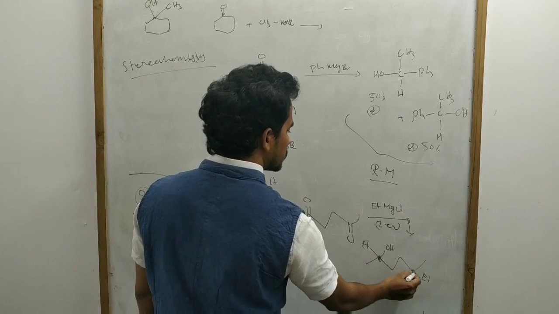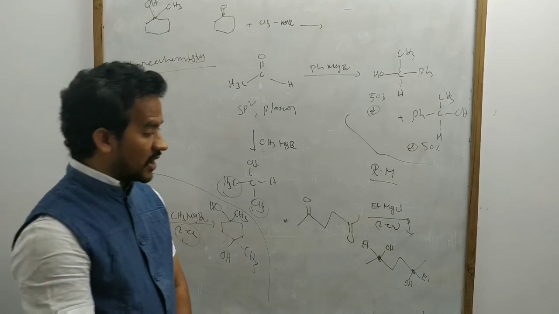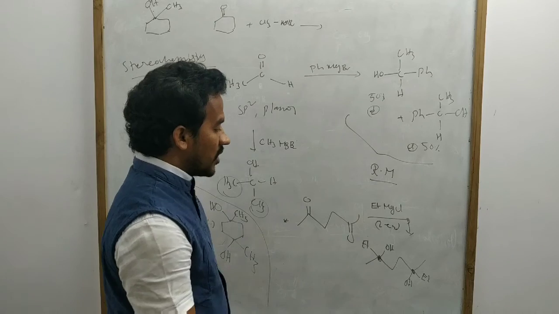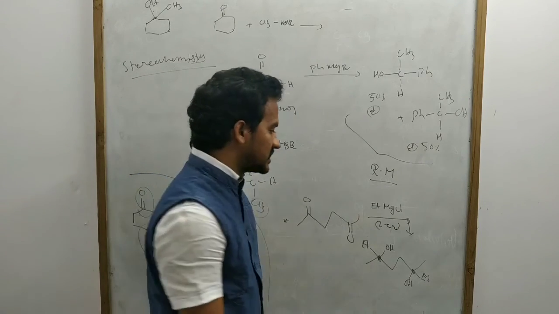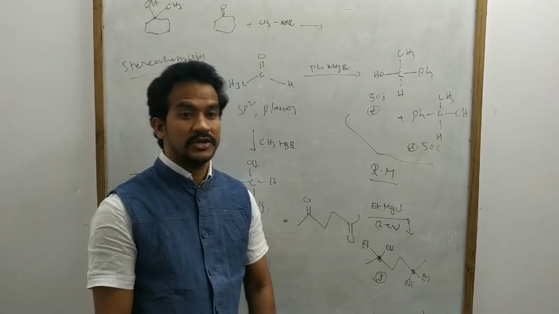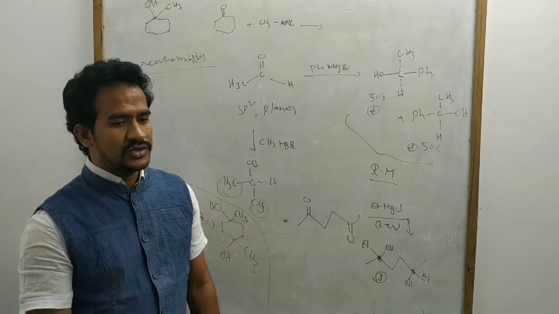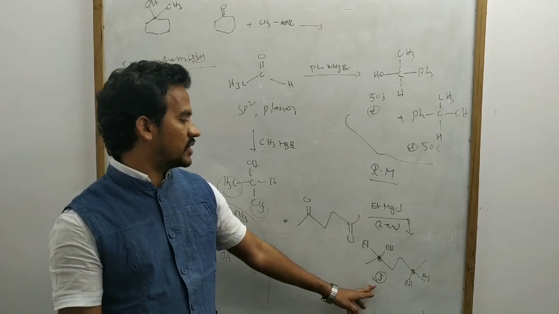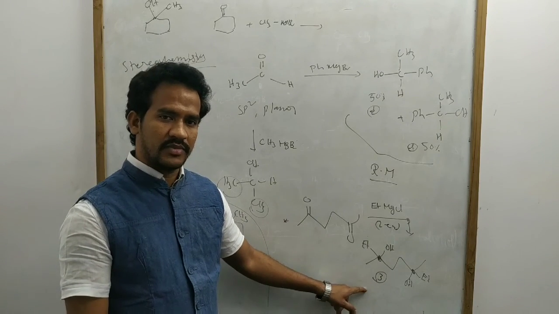For this one, how many chiral carbons? Two chiral carbons, and this compound is symmetrical. A compound with symmetry and two chiral carbons has how many isomers? Three isomers, like tartaric acid, which has two chiral carbons and symmetry. So the number of possible products in this reaction is 3.